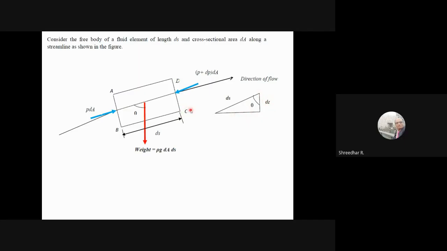Coming to the various forces I have told you are acting: the pressure force here, the pressure force here, and the weight of the element. Now what does Newton's law state? Net force should be equal to mass into acceleration. You cannot put it equal to zero because the fluid is in motion now. In fluid statics we used to say it is equal to zero, but now you cannot. Whenever the fluid is in motion, net force is equal to mass into acceleration.